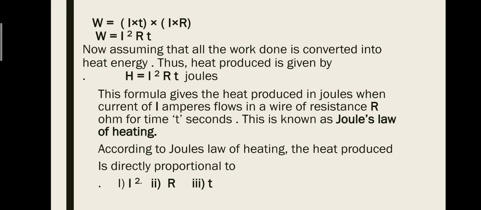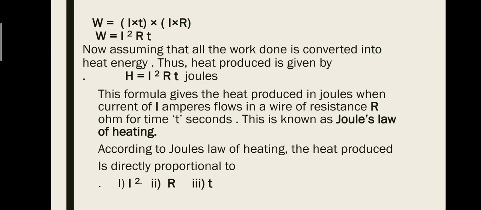The unit joule is taken in honor of the great scientist James Prescott Joule. This formula gives the heat produced in joules when current of I ampere flows in a wire of resistance R ohm for time t second.